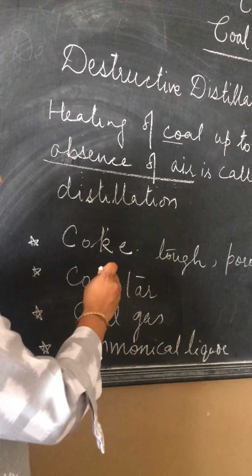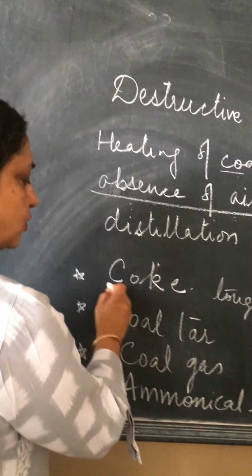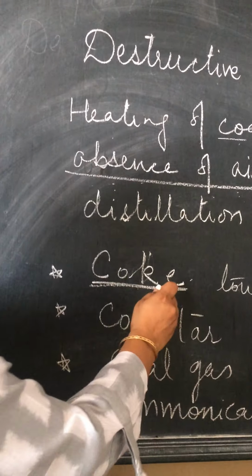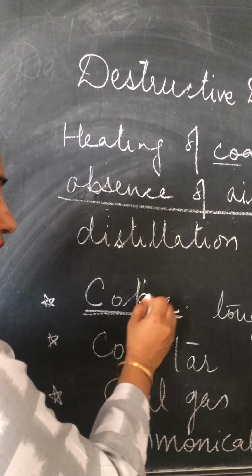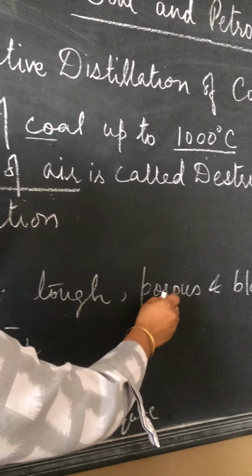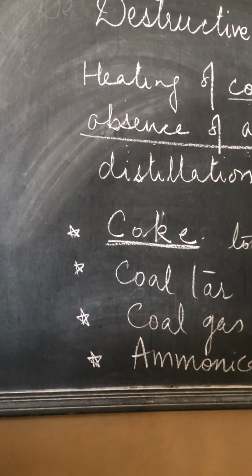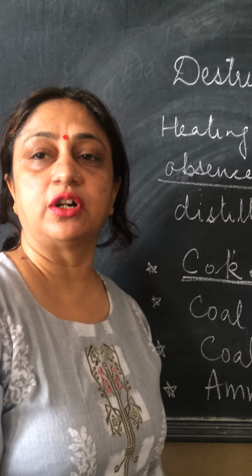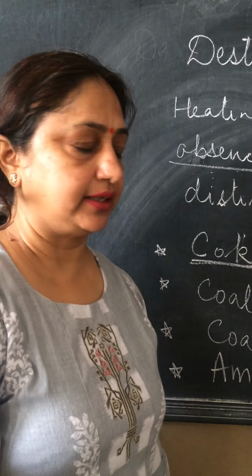Now I will tell you in detail one by one. Now coke. It is the purest form of carbon. It is tough, porous and black in color. Its uses. It is used in manufacturing of steel and in the extraction of many metals.